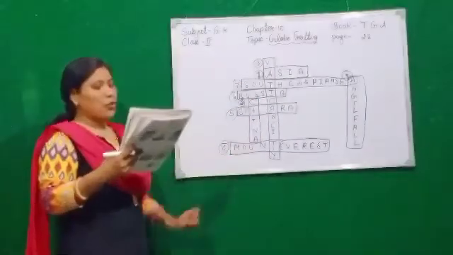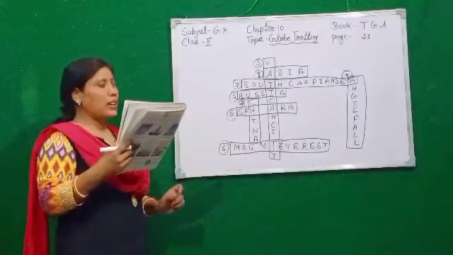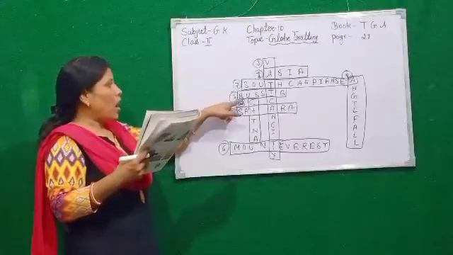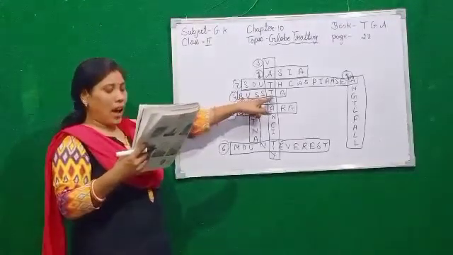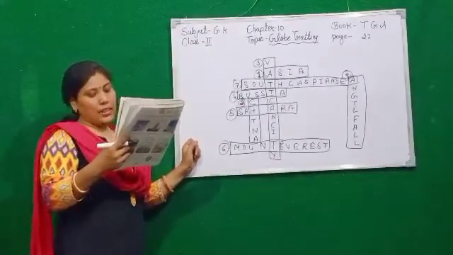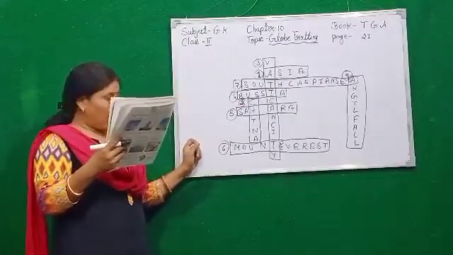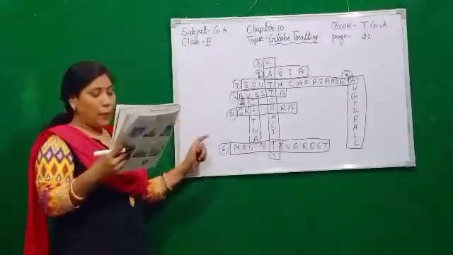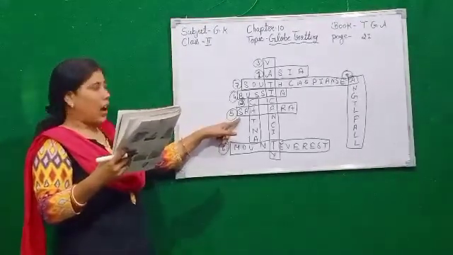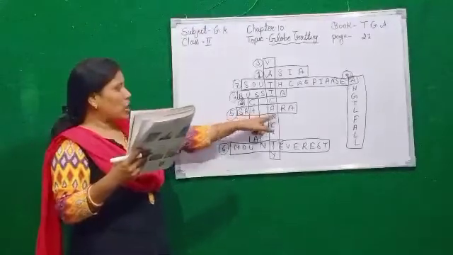Vatican City. Fourth, it is the largest country in the world. It is Russia, number 4. Fifth, it is the largest desert in the world. It is located in Africa. The largest desert, which is in Africa, is Sahara.